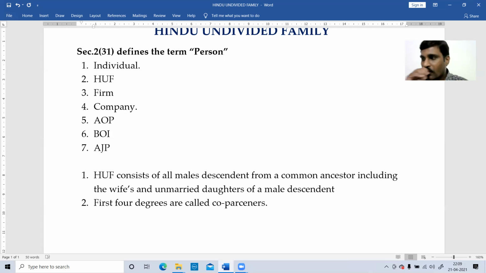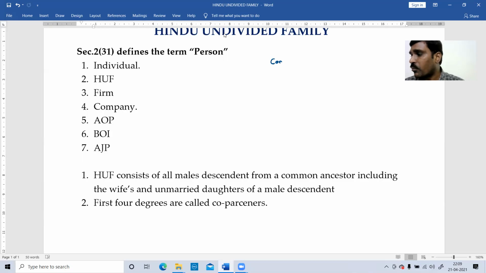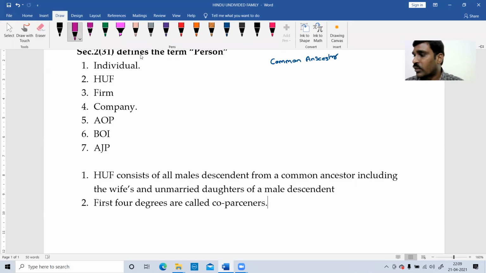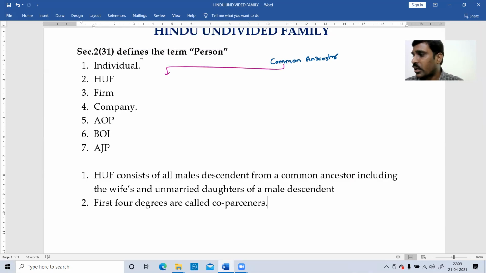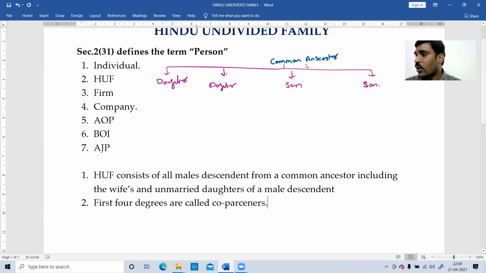So now I'll draw a diagram for you. Take the common ancestor, as I discussed, a great-grandfather kind of person. With this common ancestor, just for the sake of example, I'm taking a daughter, a son and a son. Since he is the common ancestor, he is the head of the family, also known as karta.